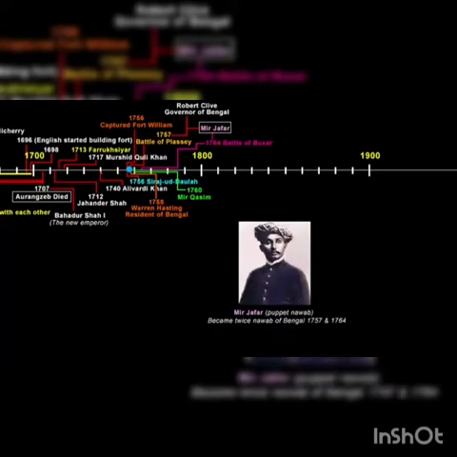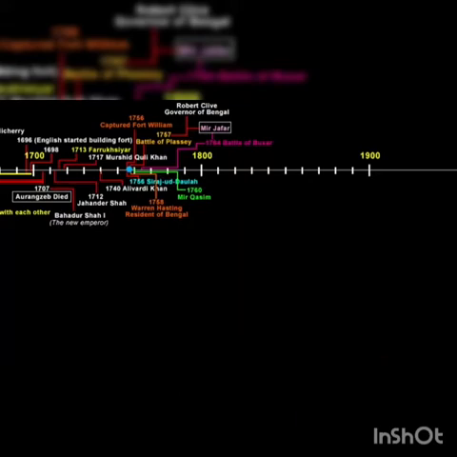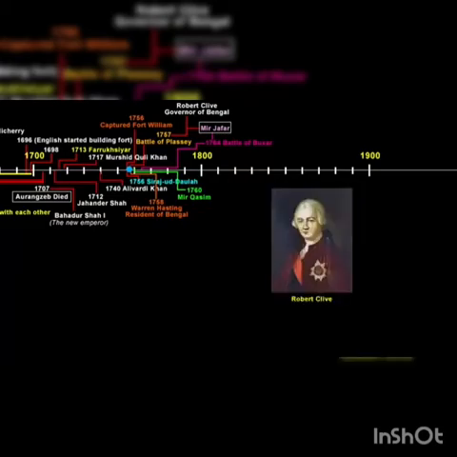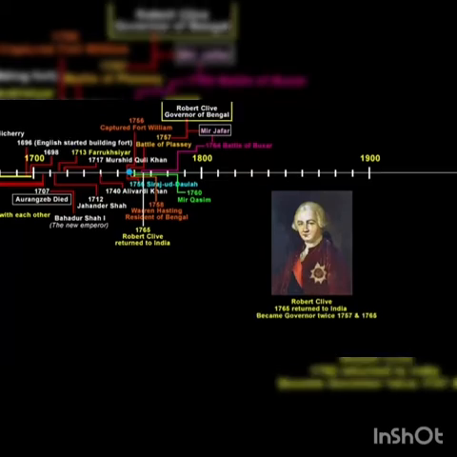So he was made twice the Nawab of Bengal by the company. During the Battle of Buxar, Robert Clive was in England. He returned to India for the second time in 1765 and was appointed the Governor of Bengal from 1765 to 1767 for the second time.